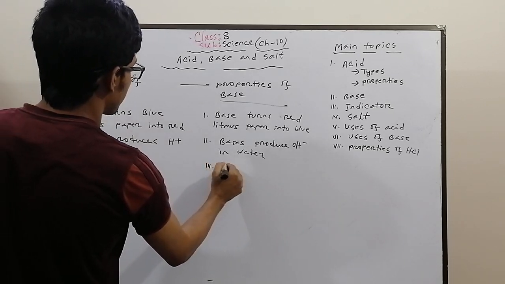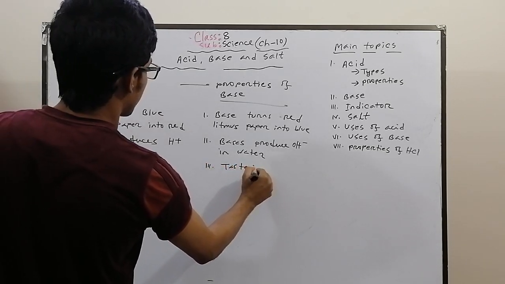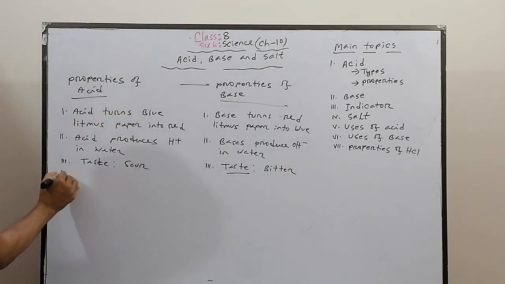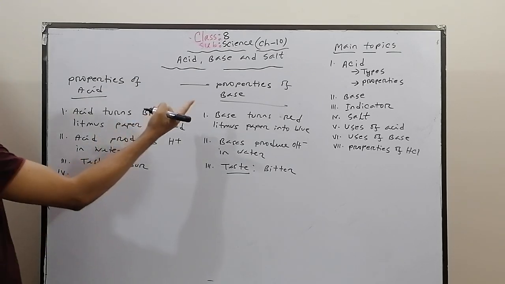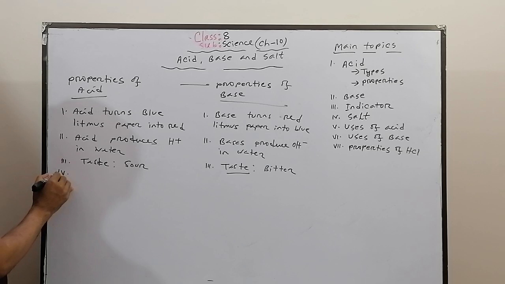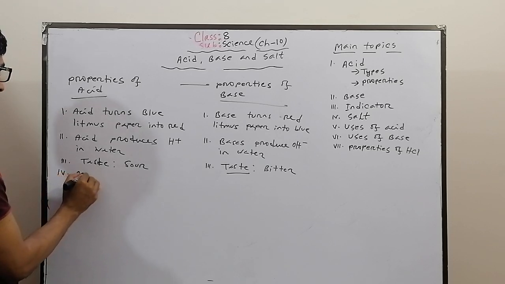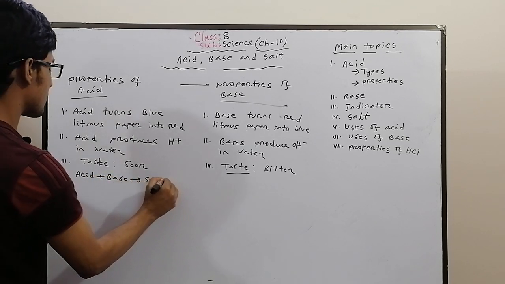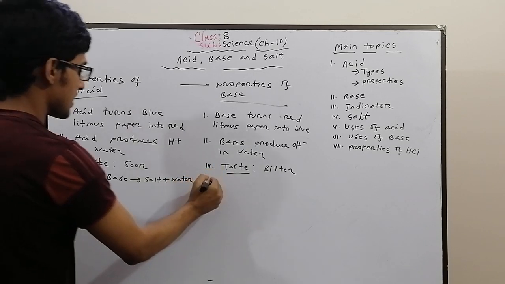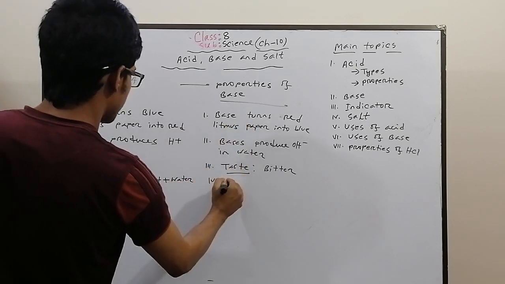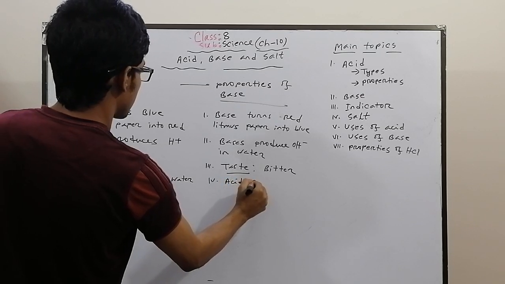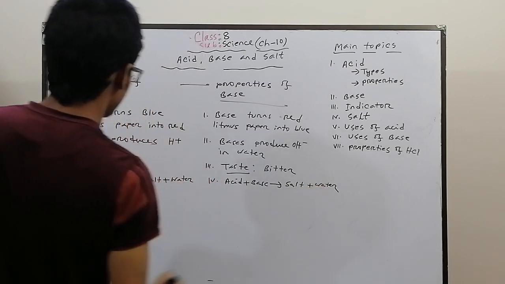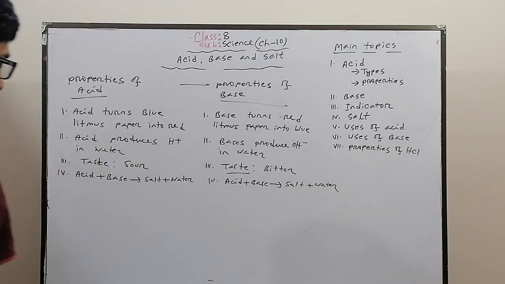Their taste is bitter. These are the properties or characteristics. If acid reacts with a base, then salt and water are produced. You can write this property for bases as well. Acid plus base react together to produce salt and water. Okay, these are the properties of acid.